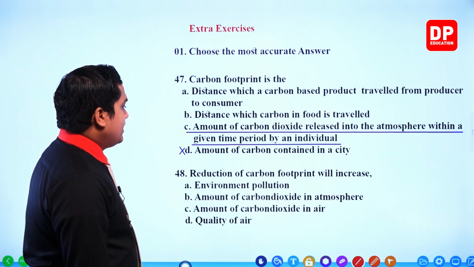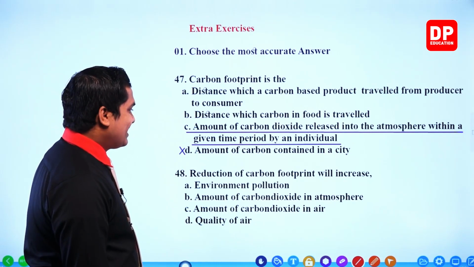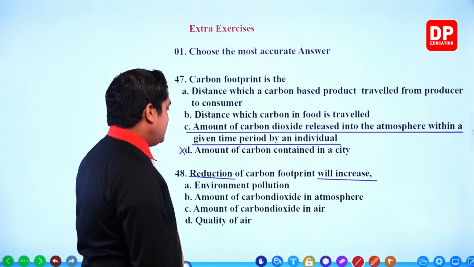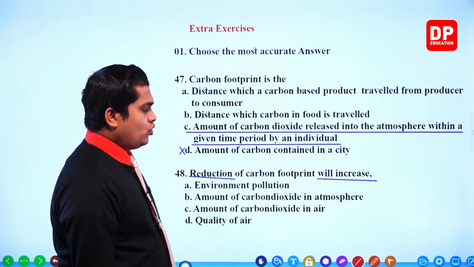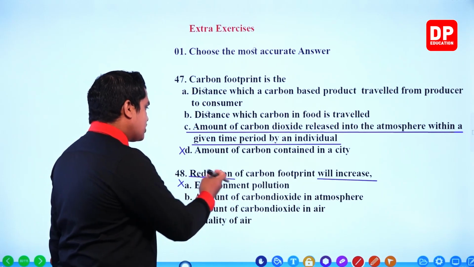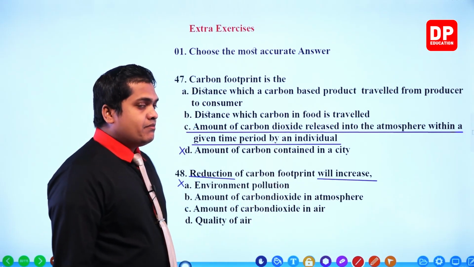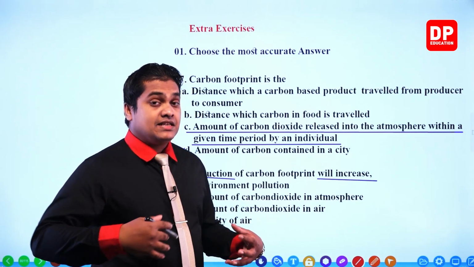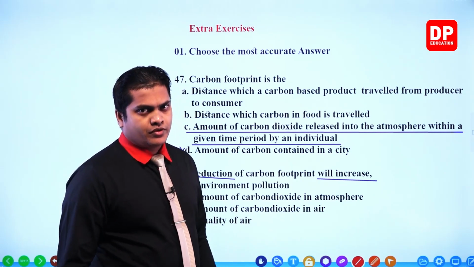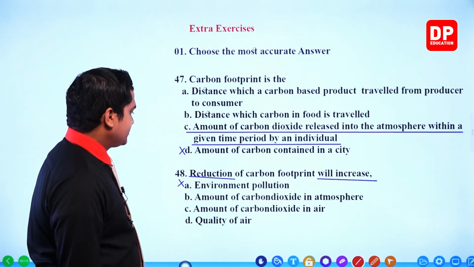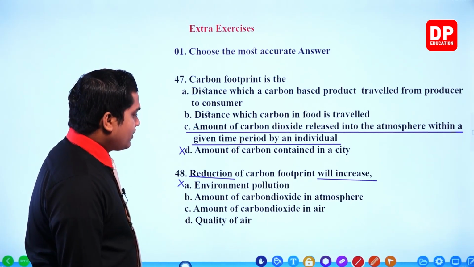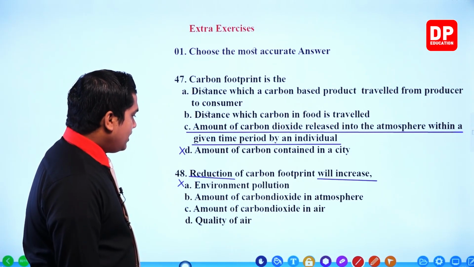Right, next one. Reduction of carbon footprint will increase. Environment pollution. No, incorrect. Environment pollution is reduced with the reduction of carbon footprint, my dear children. Because when releasing less carbon dioxide, the environment pollution is definitely going to reduce. So this is incorrect. Amount of carbon dioxide in atmosphere, amount of carbon dioxide in air, quality of air.